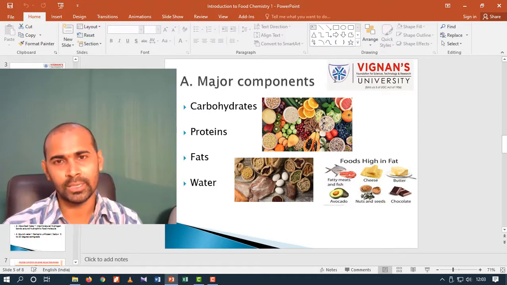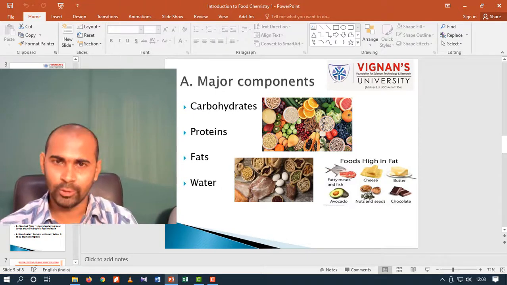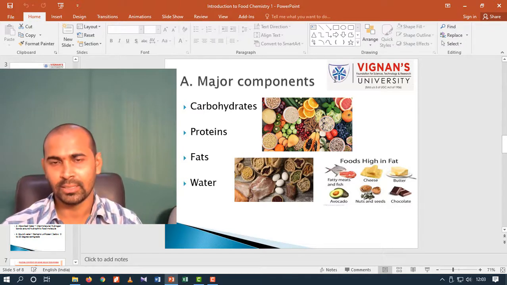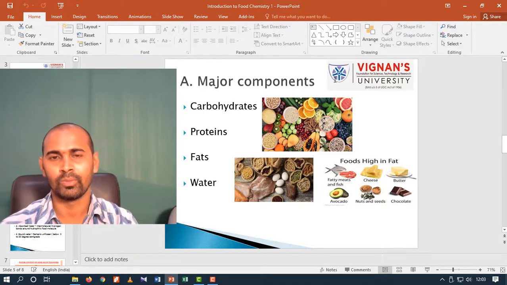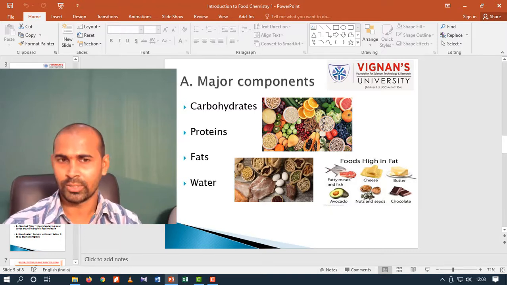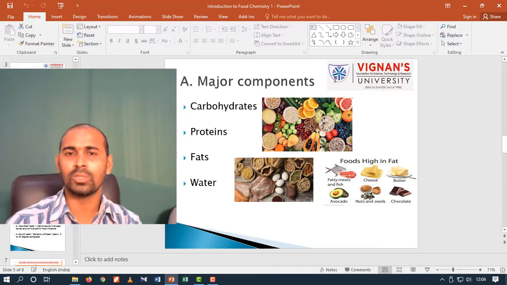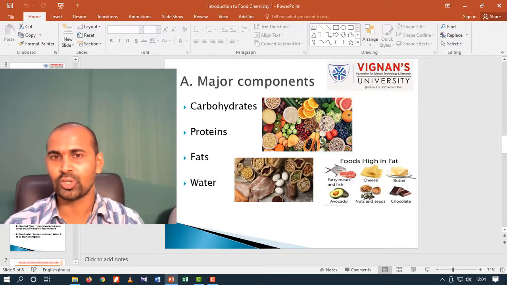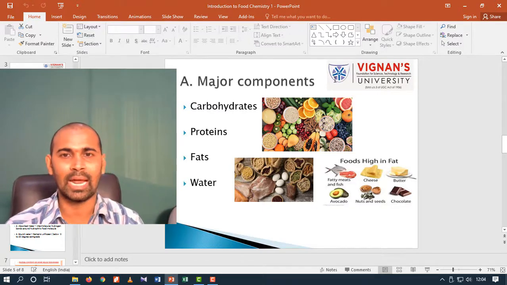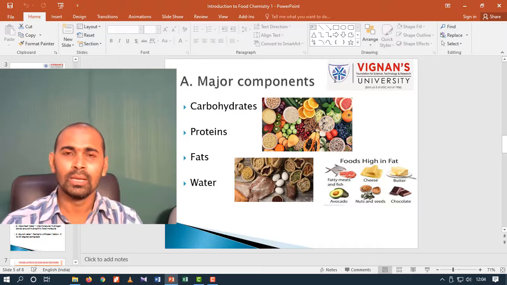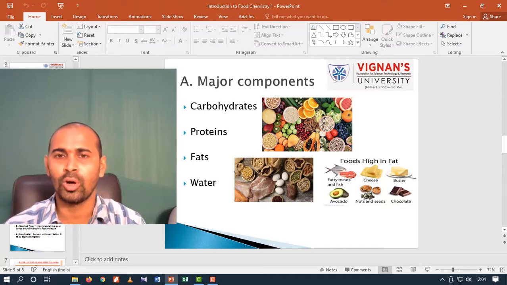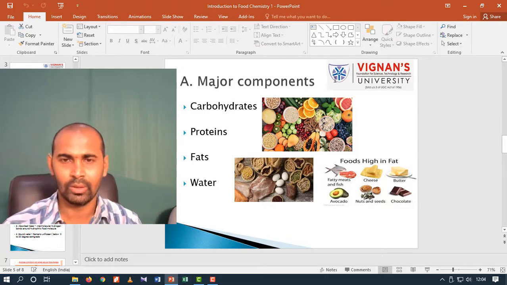Further, the carbohydrates are subdivided into three groups. One is monosaccharide, second one is disaccharide, third one is polysaccharide. First, we will see about monosaccharide. Monosaccharide is also known as a simple sugar. Simple sugar means further breakdown cannot be done. Examples are glucose and fructose. Monosaccharide means it contains only one sugar molecule in its structure.